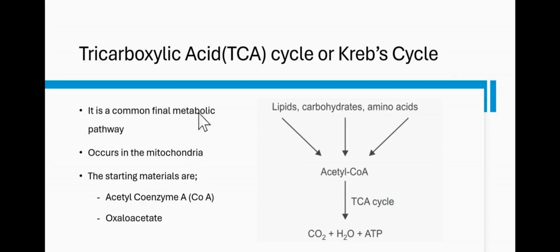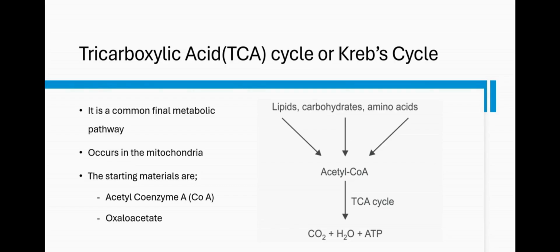So for the TCA cycle, it is a common final metabolic pathway. Final meaning that most of the macromolecules, the lipids, carbohydrates, whatever mechanism or metabolic activity they carry out, most of them will end up producing intermediates that go into the TCA cycle, or producing the molecule that is the starting molecule in the TCA cycle. As we are going to see, the starting molecule in this TCA cycle is acetyl-CoA, which is a 2-carbon molecule that can be gotten from breakdown of lipids, from breakdown of amino acids, and also from breakdown of carbohydrates, which we are currently seeing.